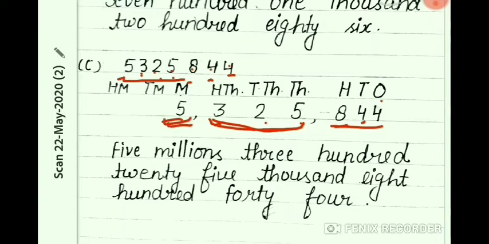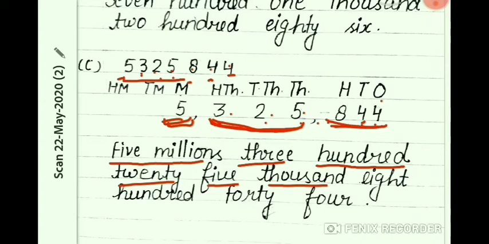So 5 is in the million place, so the naming word is 5 million. Then read the thousands: 325,000. And 844 is in the ones place.